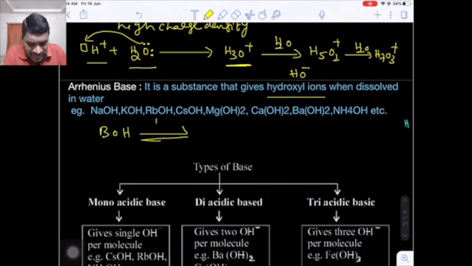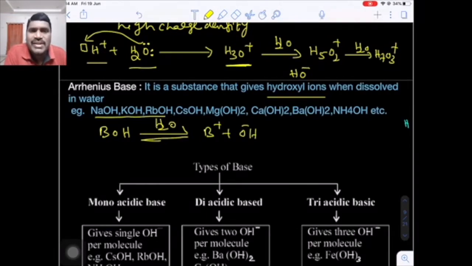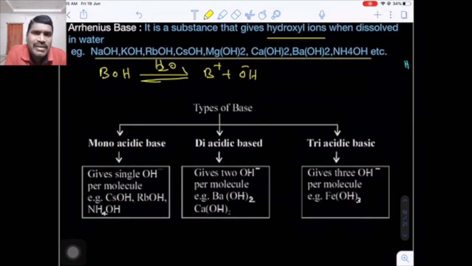is BOH. When it is dissociated in water, it produces OH minus ions. That compound is called a base. Now there are different types of bases. Especially we have alkali metal hydroxides: sodium hydroxide, potassium hydroxide, rubidium hydroxide, and alkaline earth metal hydroxides: barium hydroxide, calcium hydroxide, magnesium hydroxide, etc.